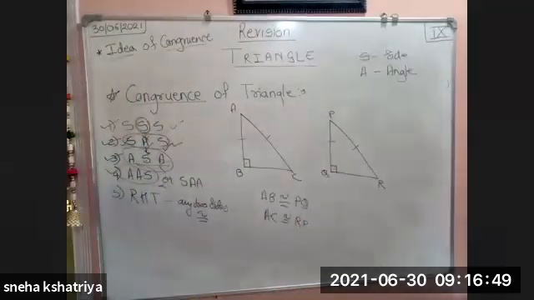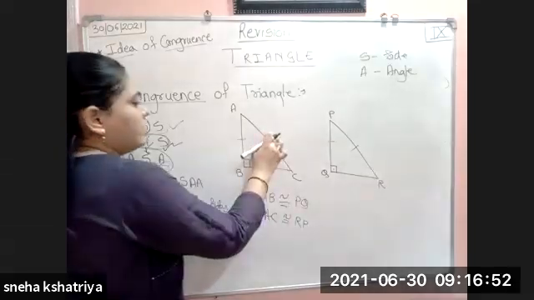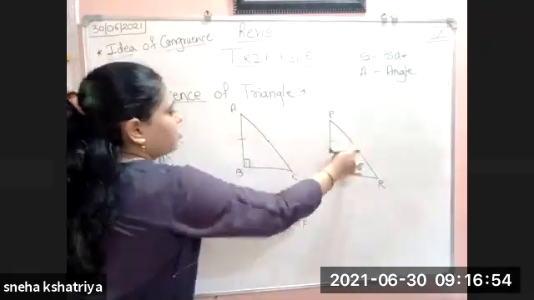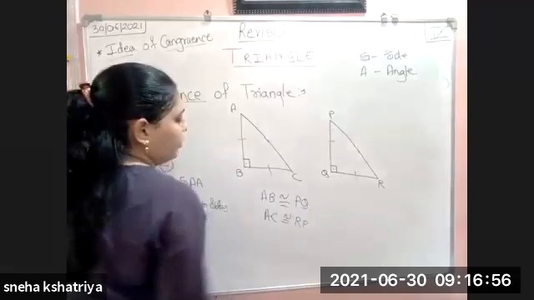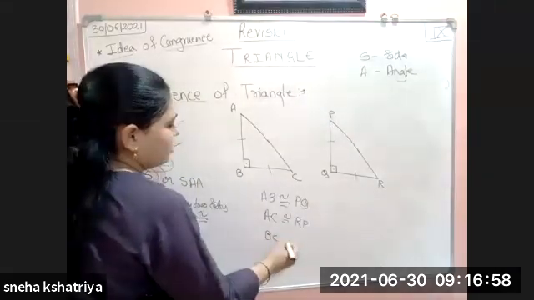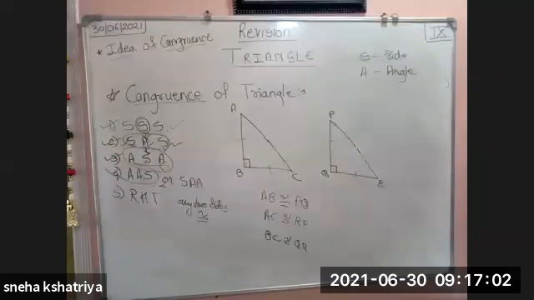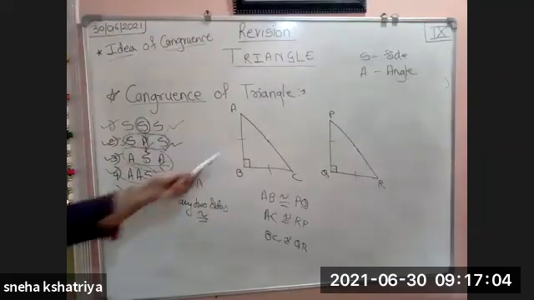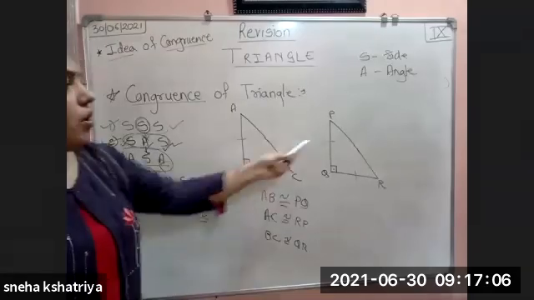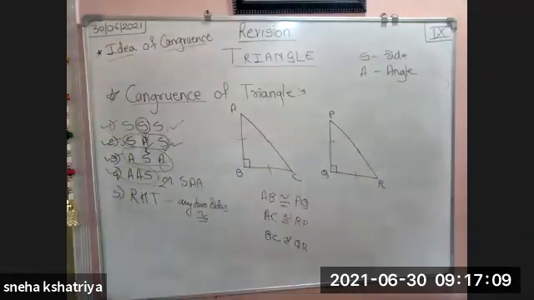Either AC is congruent to PR, that is also okay, or BC is congruent to QR. One and the same thing. Any two sides should be congruent. Doesn't matter this two, or this two, whatever it is. So that is your right hypotenuse test, or it is also called hypotenuse side test.